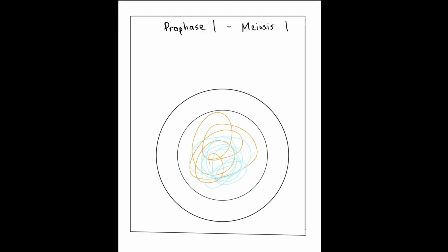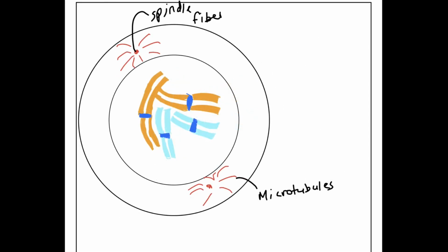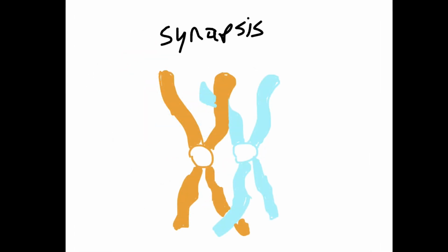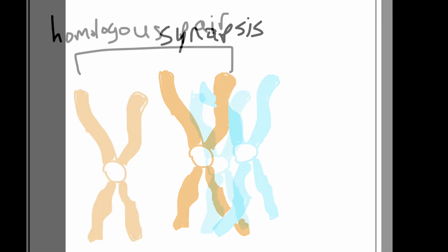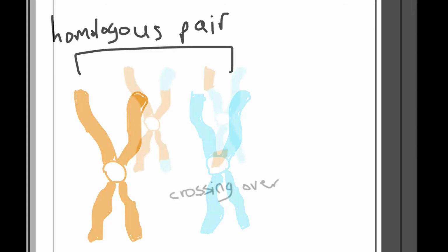In prophase, the chromatin located inside the nuclear membrane of the cell condenses to form chromosomes. The pairs of chromosomes created are called sister chromatids, and they are attached to one another at the centromere. On the sides of the cell, the mitotic spindle creates microtubules. Spindle fibers are then created, which creates a spindle apparatus. Synapsis then occurs. Synapsis is the process in which the homologous chromosomes stick together in pairs as four chromatids, known as a tetrad. During synapsis, chromatids can overlap and fuse, also called crossing over.